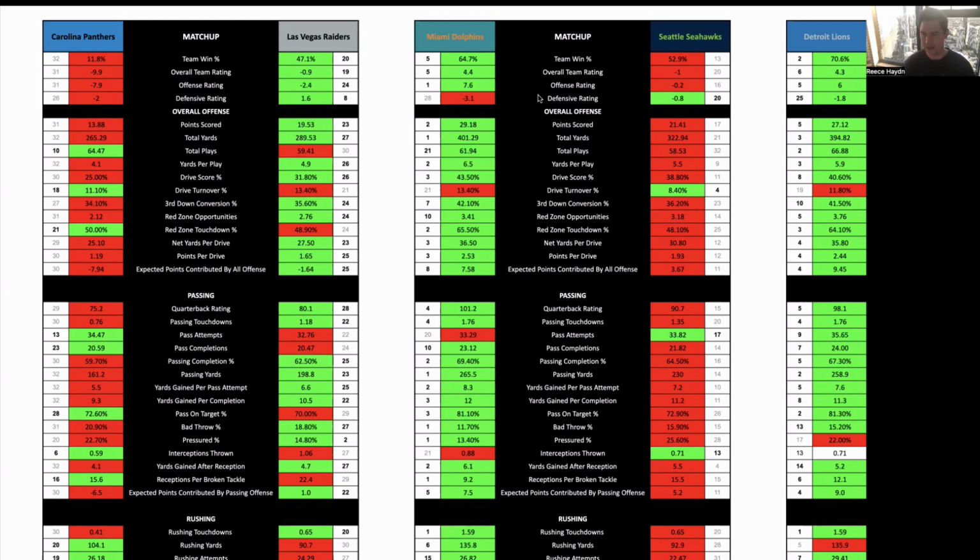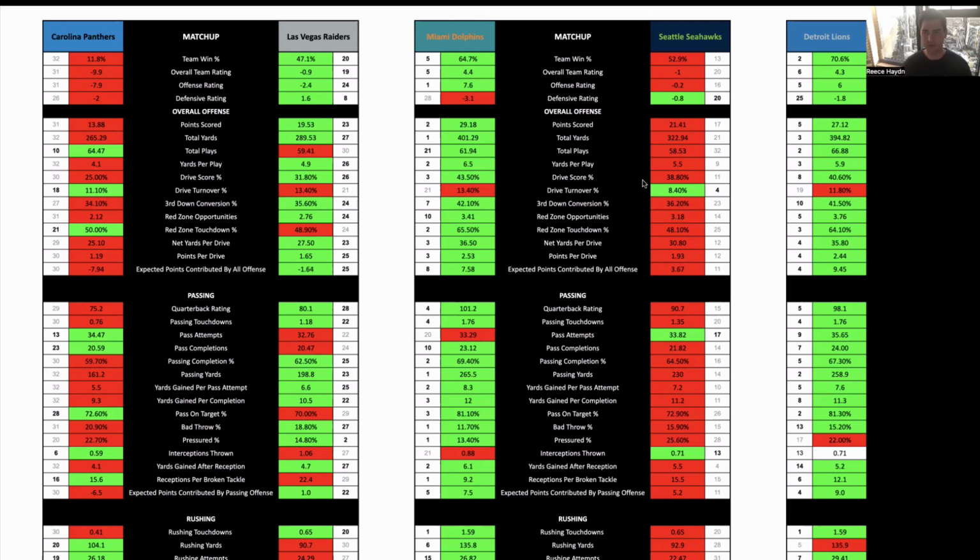Carolina at Las Vegas. Carolina are 0-2 to start the season. Las Vegas lost their opening game against the Chargers, but then had a big upset win last week against the Baltimore Ravens, 26 points to 23. That's moved them from a -4 up to a -6 for this game, and the total's gone from 43 down to 40.